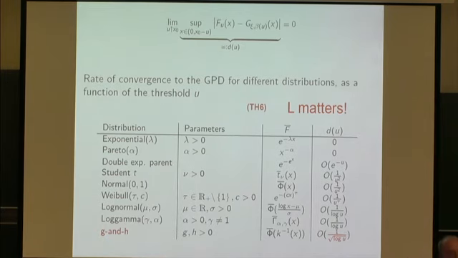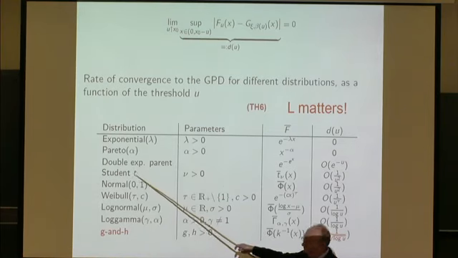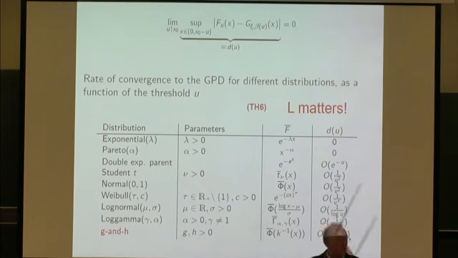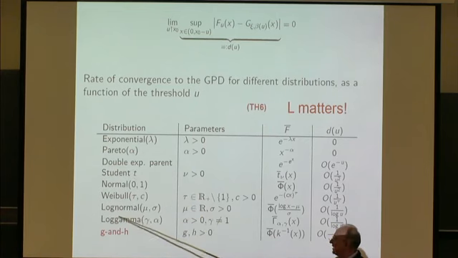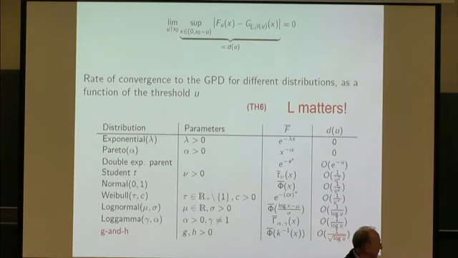Now why? I can put the parameters so that this has the same asymptotic tail behavior as the Student. Both power laws. And yet in the one I have convergence 1 over u squared. In the other I have convergence 1 over log u. It's the L. In this one here, the L is asymptotically constant. Here the L is not. And I have the g-and-h, I will not mention it.